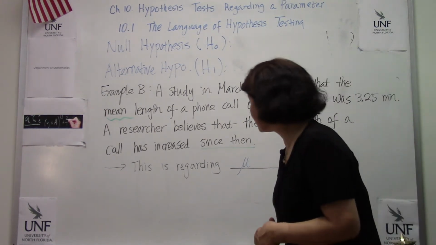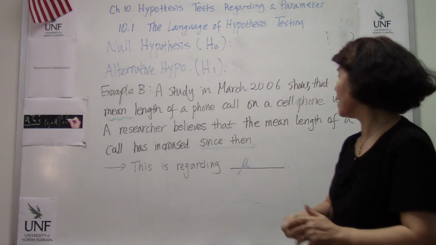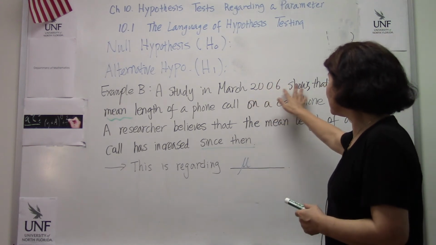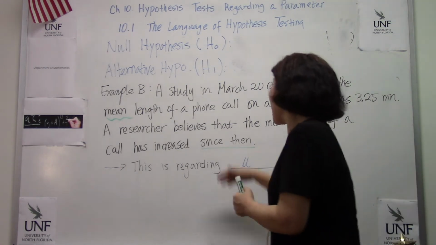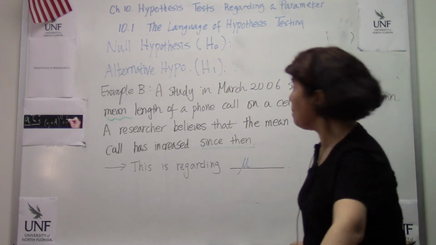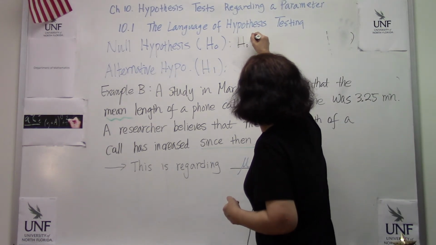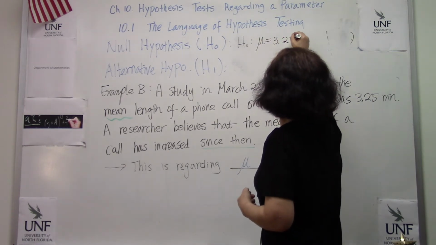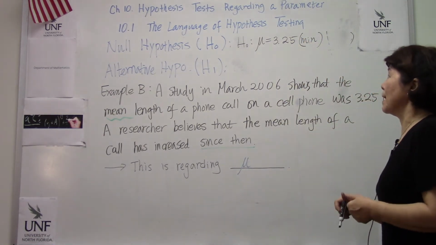The null hypothesis is like a reigning champion. It is like old data. So we don't have to say 2006 or 2010; those things don't matter, everything is understood. What is important to pick up over here is that H naught is mu equals 3.25 minutes, even with minutes in the parentheses.